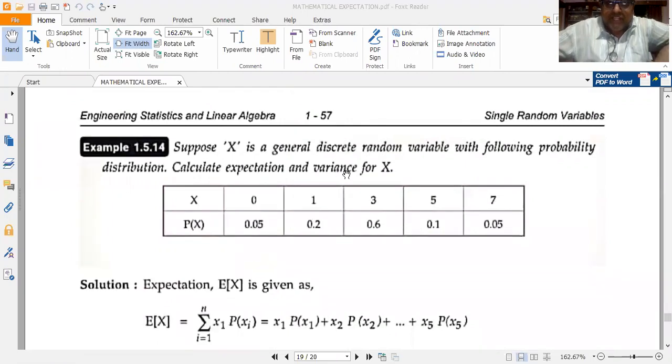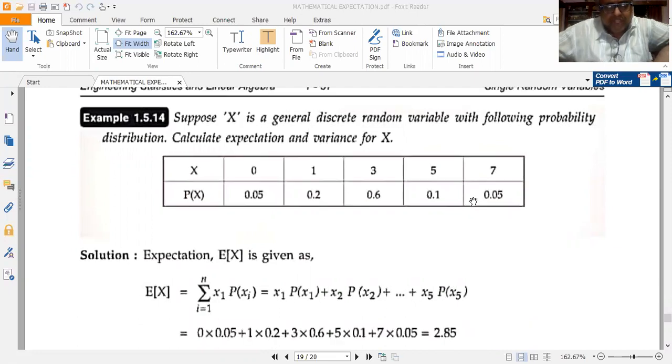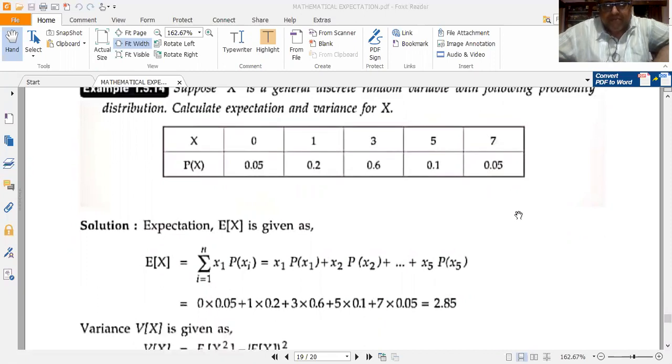Suppose x is a general discrete random variable, a DRV, with the following probability distribution. Calculate the expectation and variance of x. So he has given x ranging over 0, 1, 3, 5, 7. Then p of x is equal to 0.05 for x equal to 0. Similarly for x equal to 1, it is 0.2. For x equal to 3, p of x is 0.6. For x equal to 5, p of x is 0.1. For x equal to 7, p of x is 0.05.